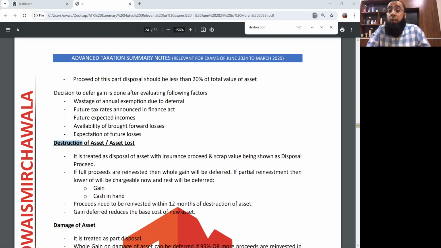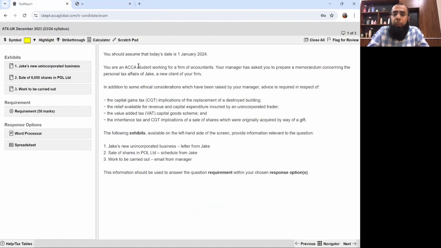So these summary notes are a very useful document. I always say that it's a lifesaver document for the students who are just going for their examination. You obviously have your course notes, the class notes which I prepared, which are detailed ones, in which we have done the practice questions and the past papers also. But these summary notes will give you a very good insight for the revision. So now we are starting with the first exam paper question.